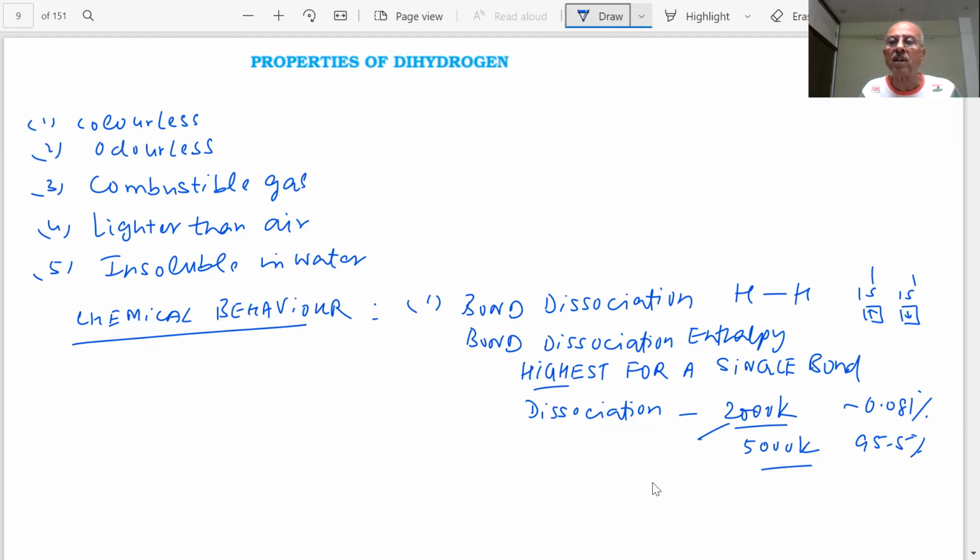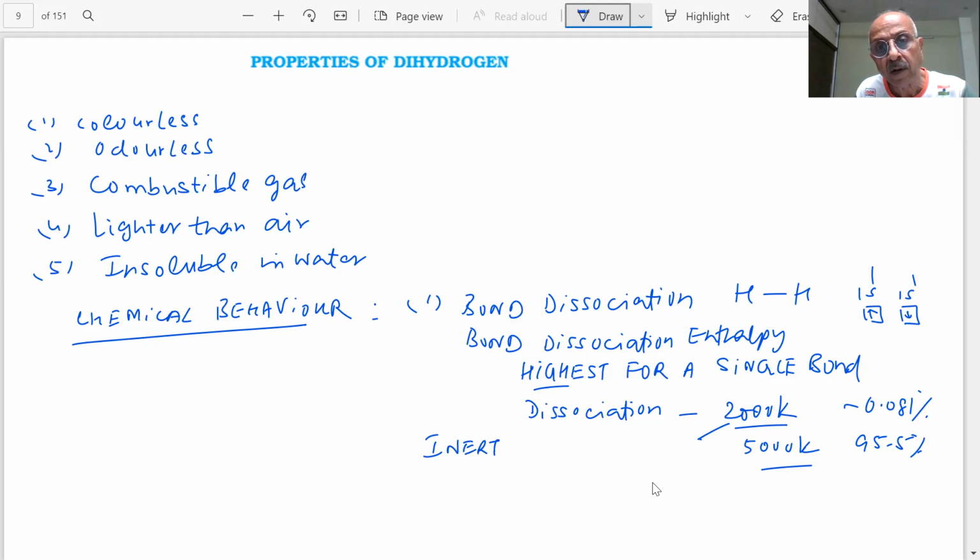So what is happening in the solar system, the sun and stars, or there are planets, one of which is all hydrogen gas, dihydrogen, because the bond enthalpy is very high and you will need very high temperatures to break it. So it is relatively inert at room temperature.